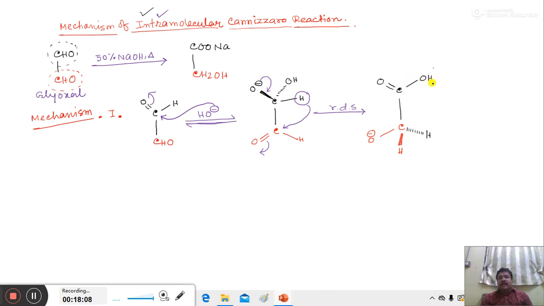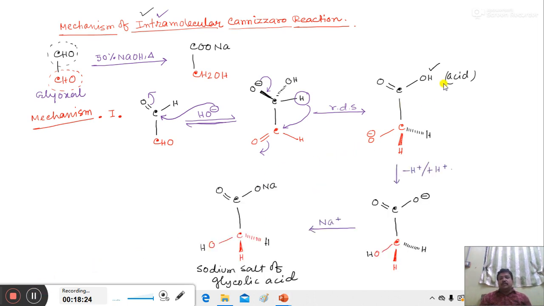This COOH group acts as the acidic part. Since it is an acid, it releases the proton of the OH group as H plus, and this H plus is attached by O minus to give an alcoholic group. After proton transfer, at last we obtain the sodium salt of glycolic acid from glyoxal. This is how glyoxal converts to the sodium salt of glycolic acid by intramolecular Cannizzaro reaction.